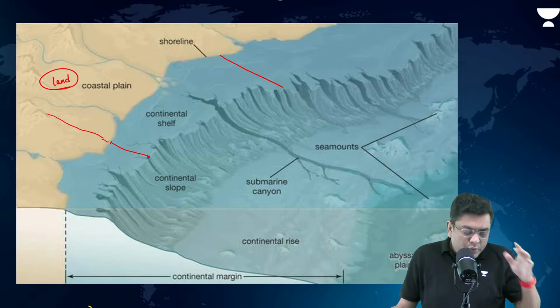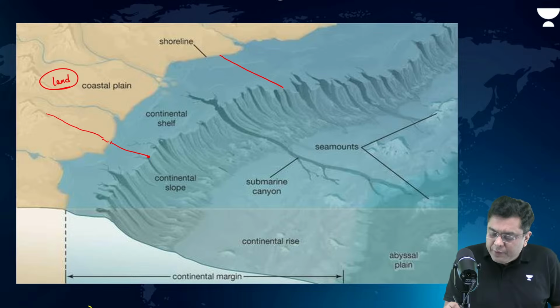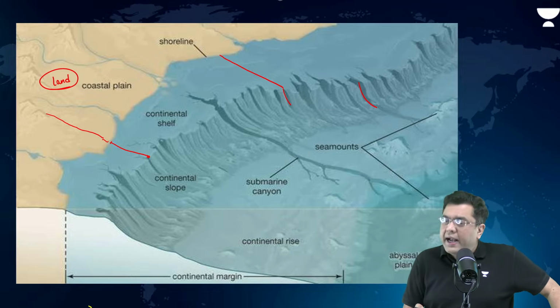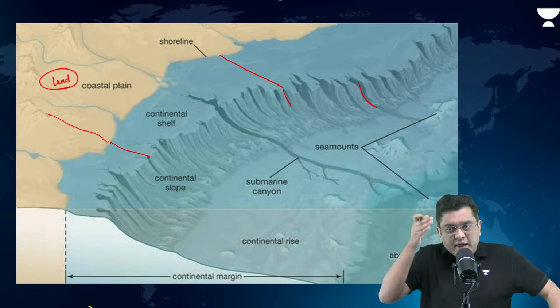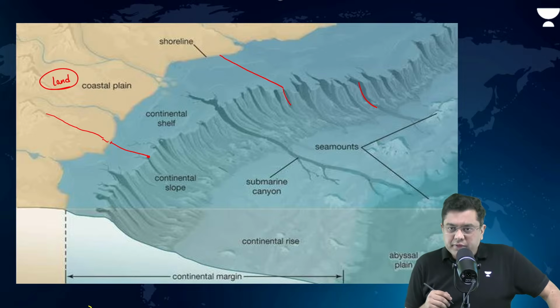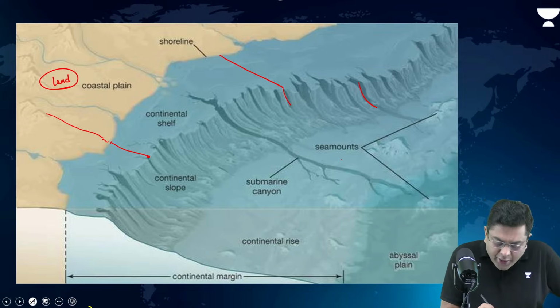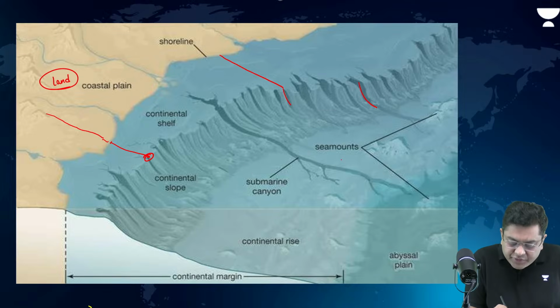Now, at one point of time, you observe that suddenly the shelf ends and you basically have the gradient or the slope increases. This point where the continental shelf ends is known as shelf break.